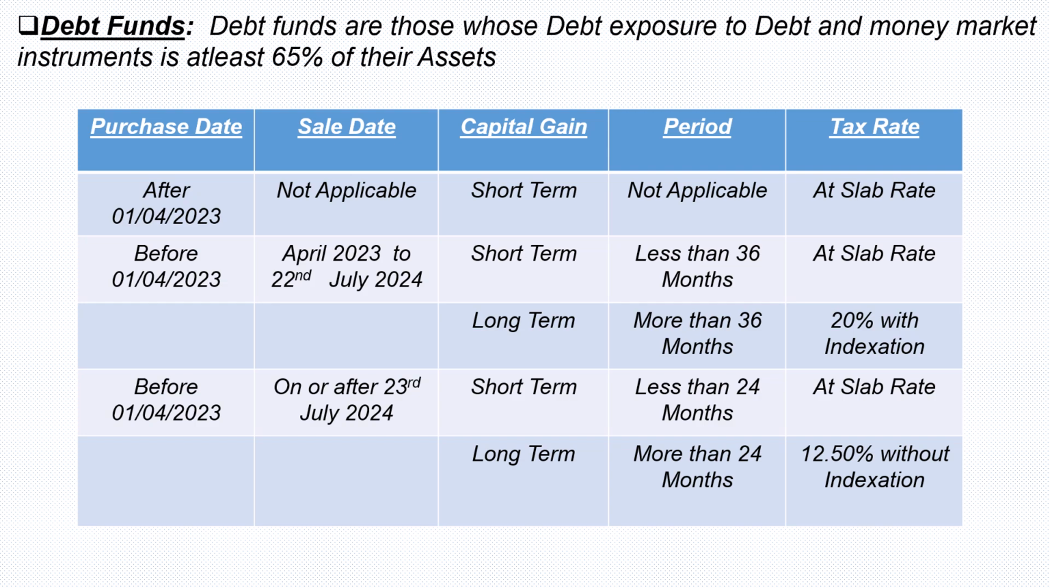If the sale transaction is effected on or after 23rd July 2024 and the holding period is less than 24 months, it becomes a short term with the tax rate applicable at the slab rate. And if the holding period was more than 24 months, it becomes long term and the tax rate is 12.5% without indexation.